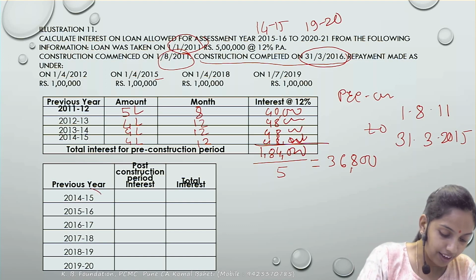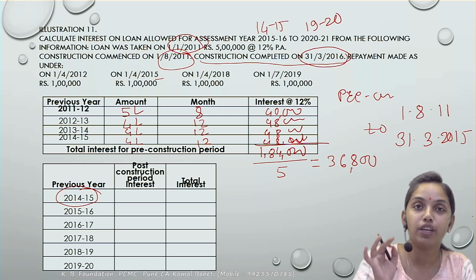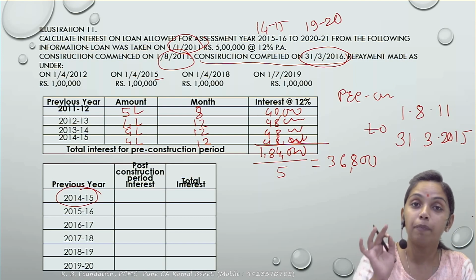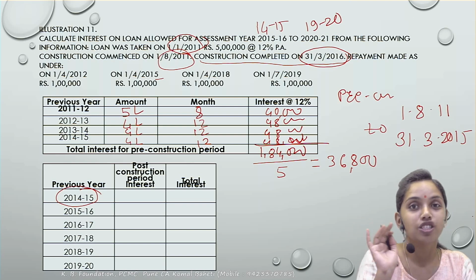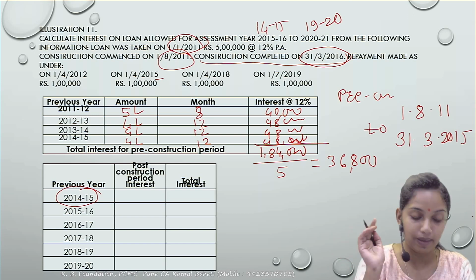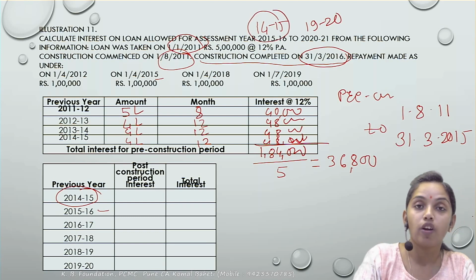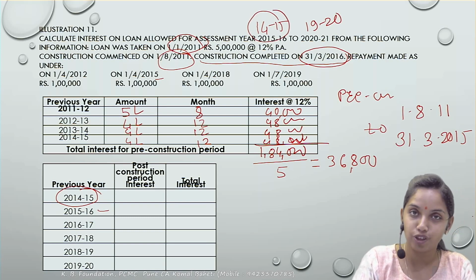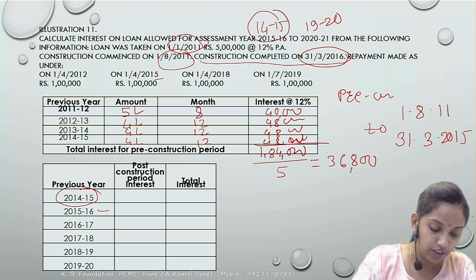So 14-15 ये तो pre-construction है. Pre-construction period में no deduction could be possible because 24B specifically says that when the property is ready, from that year only the deduction is available. Correct. So 14-15 when the property was not ready, the deduction won't be possible. The deduction is from 15-16. In the question, if they ask what is the amount of interest allowed as deduction for 14-15, so 14-15 no deduction. 15-16 onward you will get it.